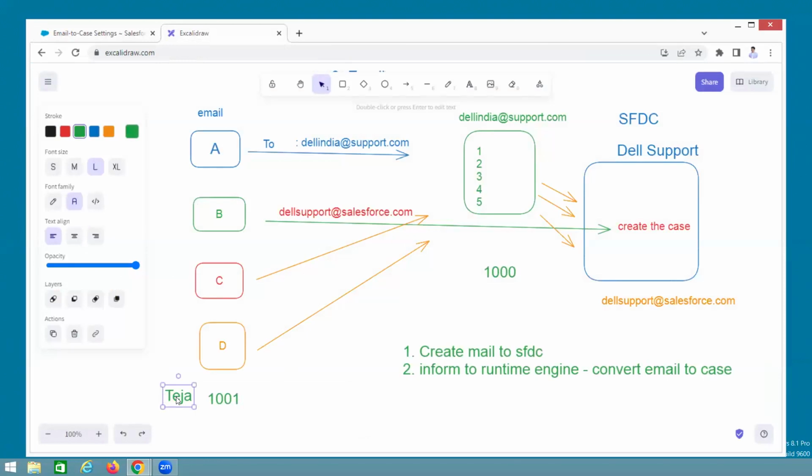How do you inform the customer? How does the customer know that my email reached Salesforce but the case has not been created? That is the practical question. See, scenario-based question.